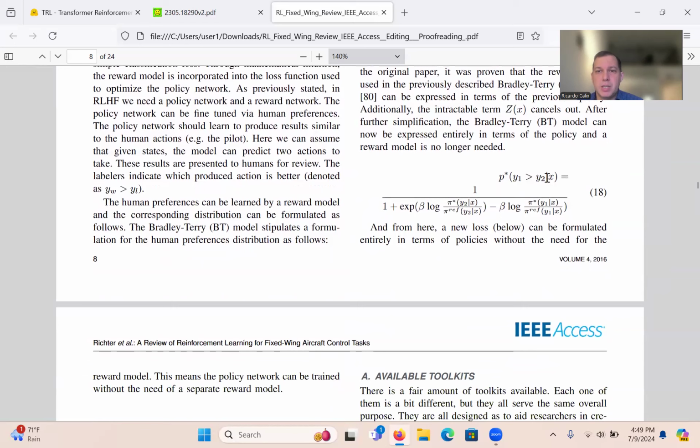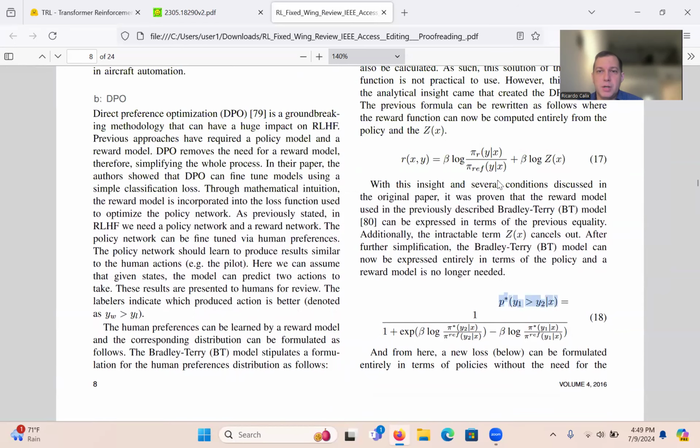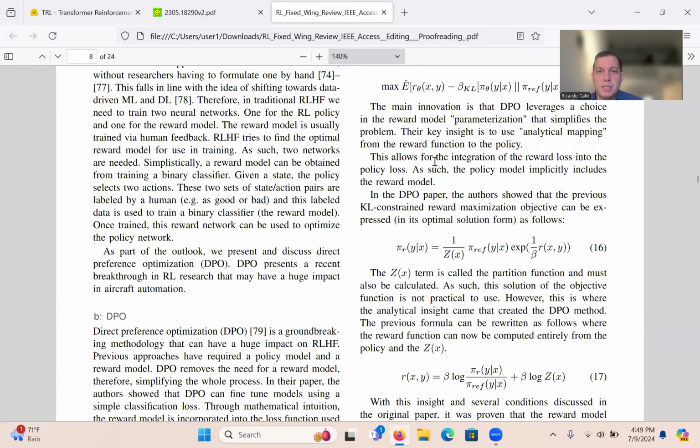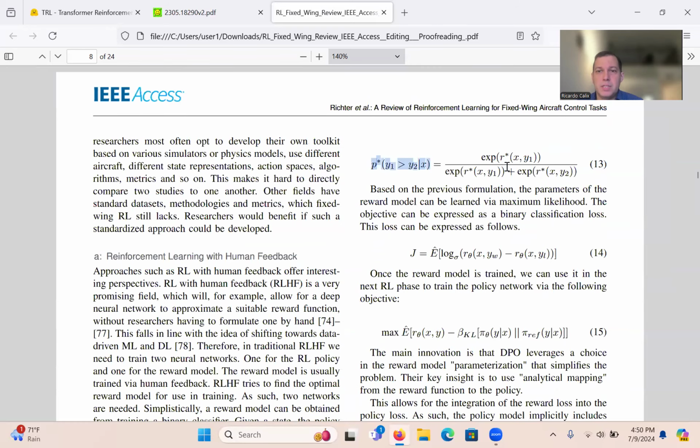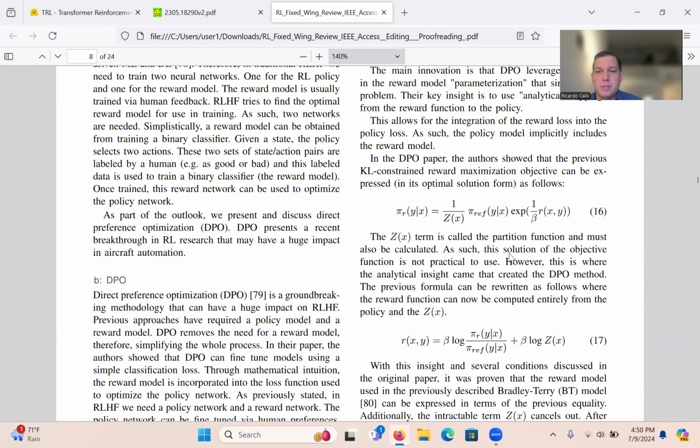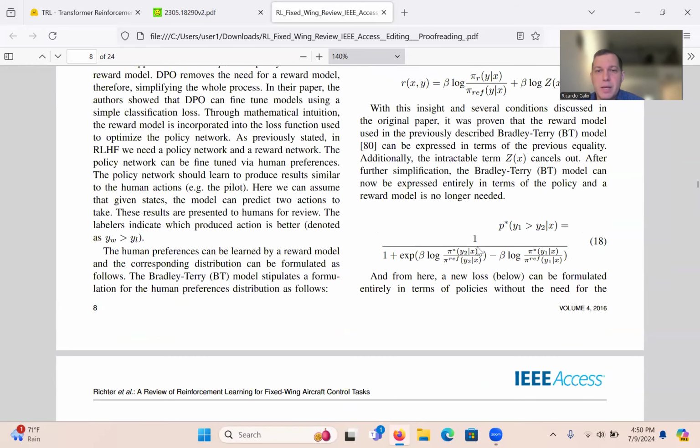After further simplification, the Bradley-Terry model looks like this. The model that was here is now this one, and the fraction, the numerator divided by the denominator expression, is now this one. If you compare the two, inside you just have policy divided by policy, with Y2, Y2 and Y1, Y1, the two preferences.